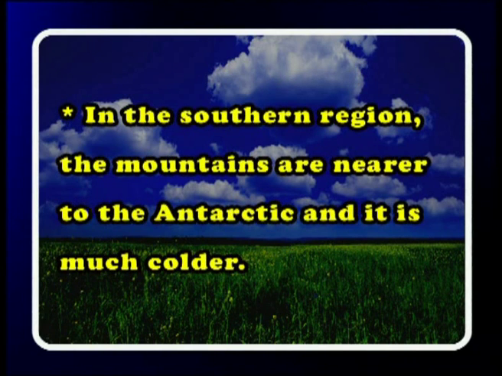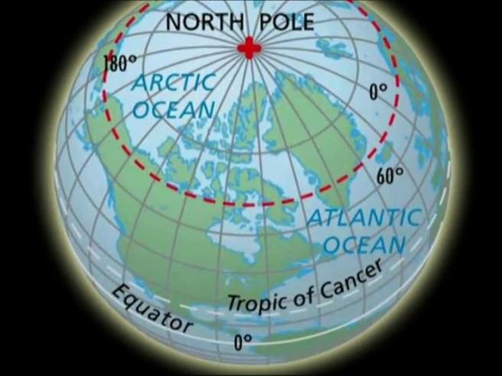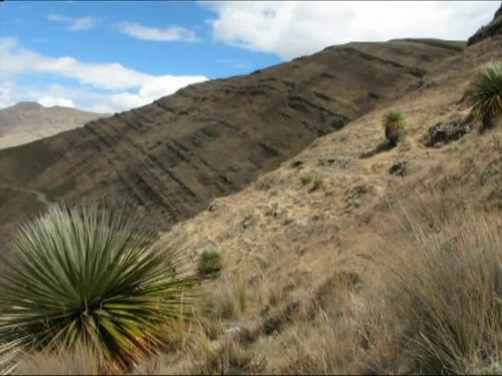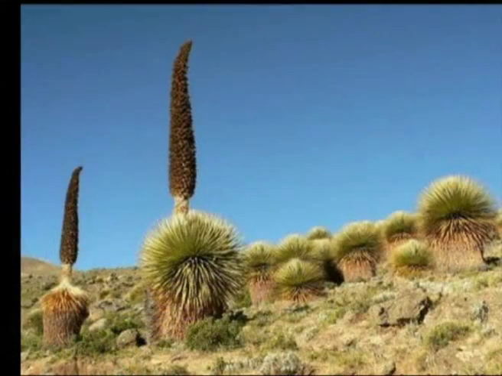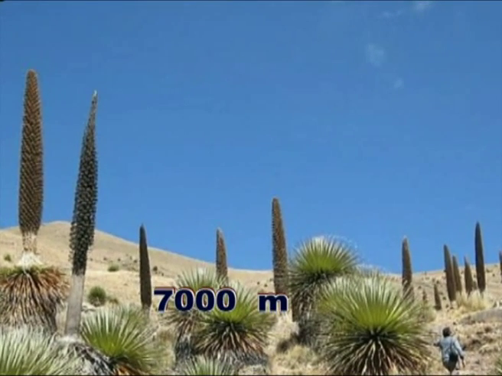In the southern region, the mountains are nearer to the Antarctic and it is much colder. In the central region of this biome, the weather is more mild because it is not nearer either to the equator or to the cold Antarctic. The largest herb in the world, Puya raimondii, grows in this region and can survive at high elevations up to 7,000 meters.